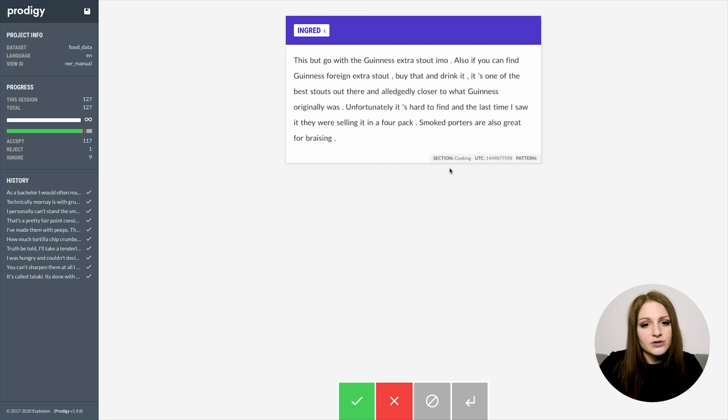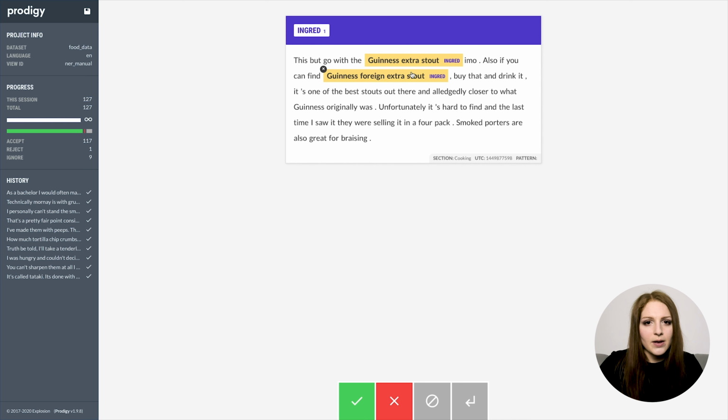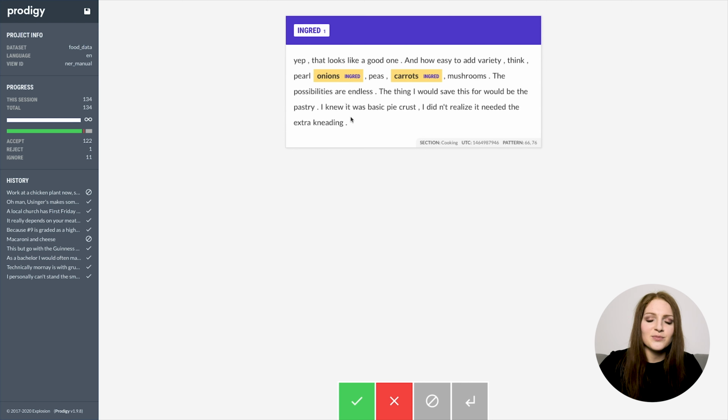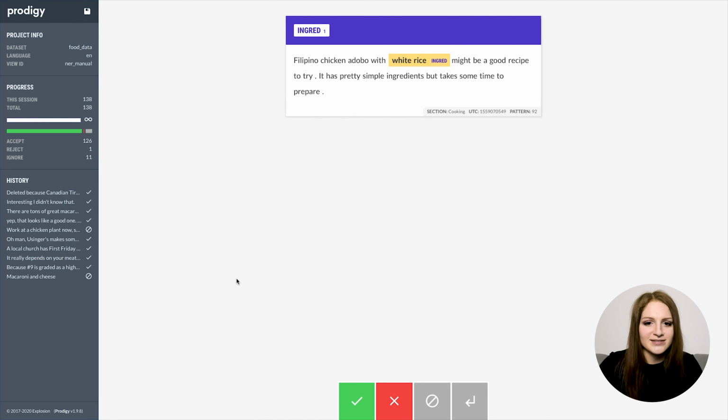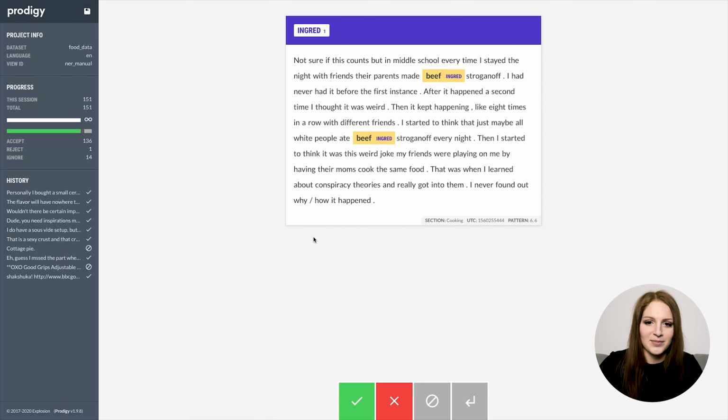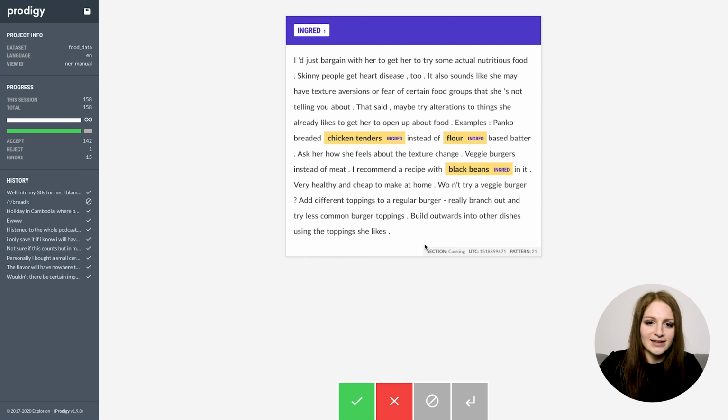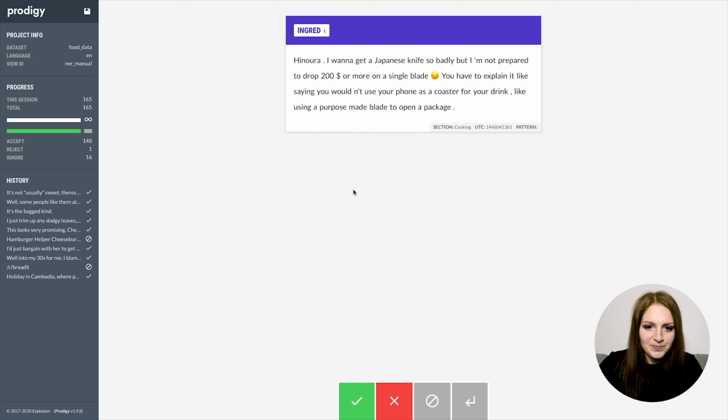So yeah, this one is also interesting. Is Guinness Extra Stout an ingredient? Maybe I'm being inconsistent here, I'm not sure. I guess in this case it is, because the comment talks about braising meat, and beer is a perfectly fine ingredient for that. It's not like some of those American recipes that call for ingredients like Cheetos, and I'm like, wait, how is that an ingredient? Like, no.